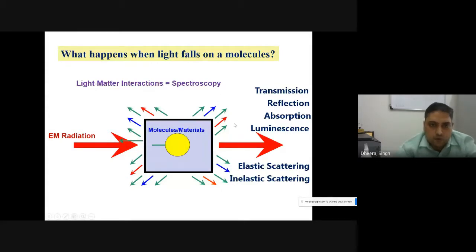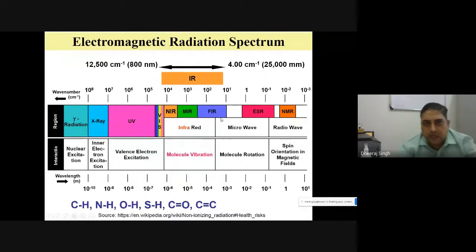Various types of spectroscopy have been developed. If light is absorbed, it is UV visible absorption spectroscopy; if light is scattered, that is Raman scattering or Rayleigh scattering. If your material shows fluorescence, that is fluorescence spectroscopy. Moreover, we can understand that electromagnetic radiation or light, on the basis of its energy, can be divided into various regions. You can see a radio wave region which has very low frequency. You can express it in wave number per centimeter, or in wavelength in meters or nanometers. So all the units are given here.